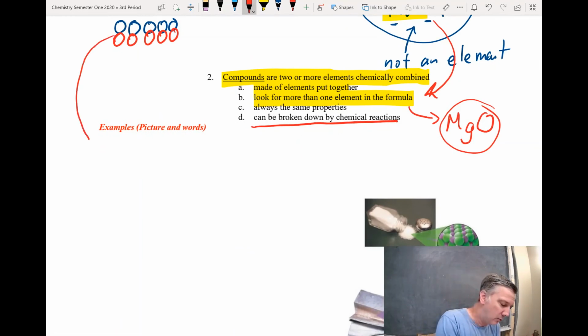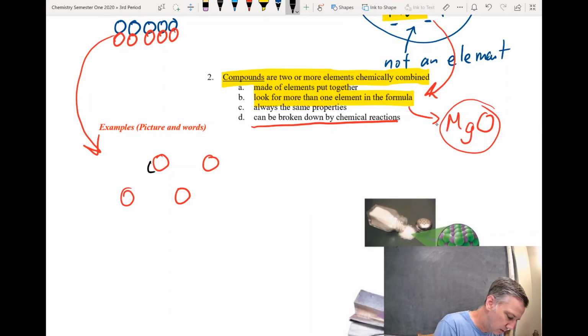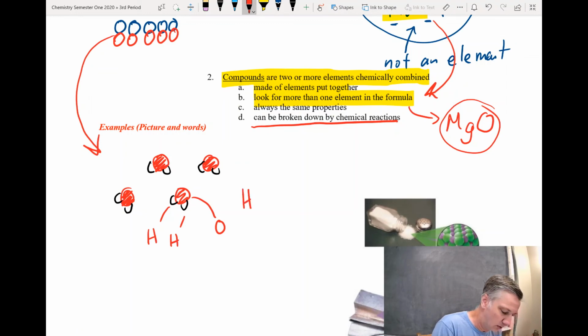Okay. Let's look at some examples here. I gave you this one, right? So that's one. Let's look at another one. A great example is this substance, which has some white ones attached to it, right? So that's water. That's what water typically looks like. Water is made up of oxygen and then two hydrogens. So the formula of water is H2O. All right? So that's matter, pure substances, elements, and compounds.